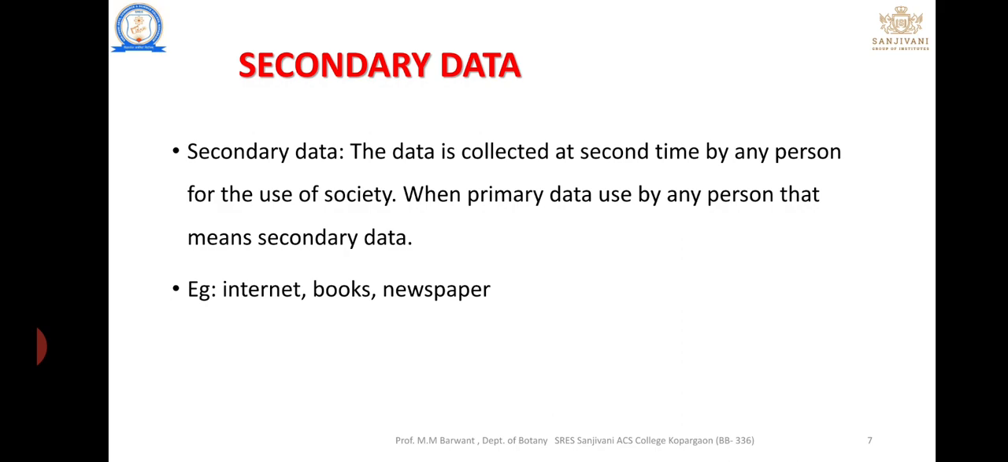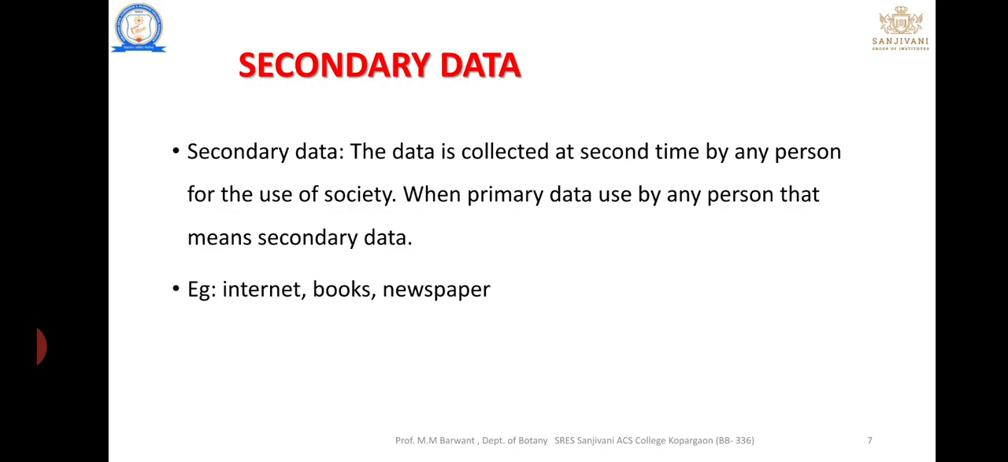You get it. What is secondary data? It is simple. Data means information, and secondary means second source. Those data are collected from second sources. For example, the internet, books, newspapers. On the internet, if anybody posts primary data, and another person accesses that data, it is secondary data for that person.